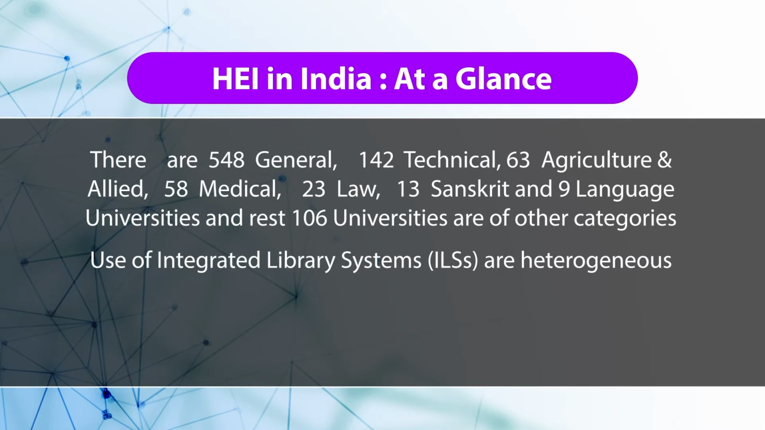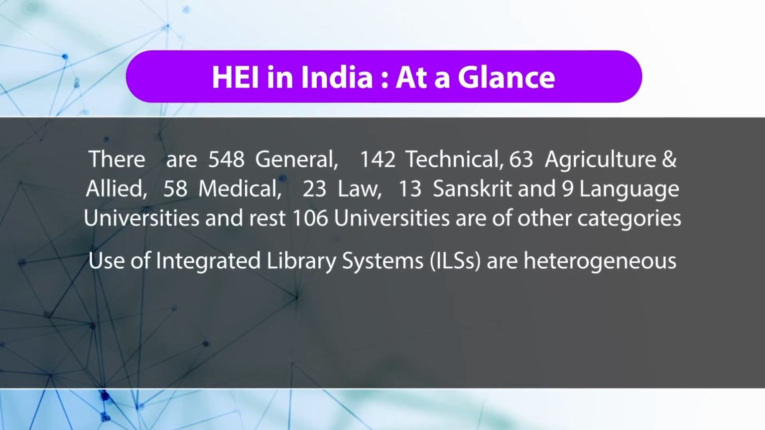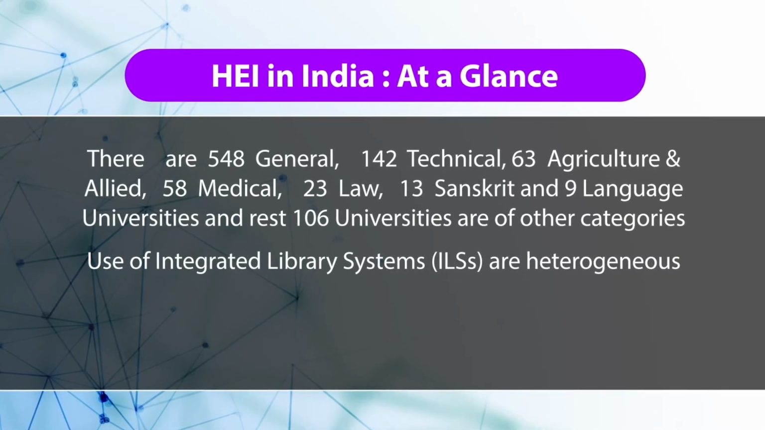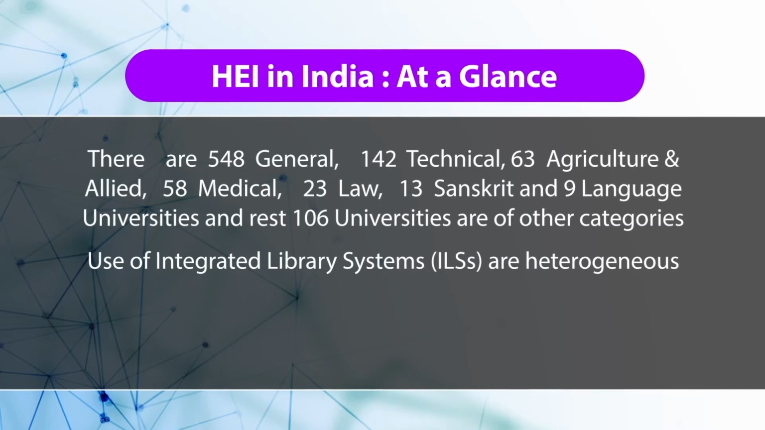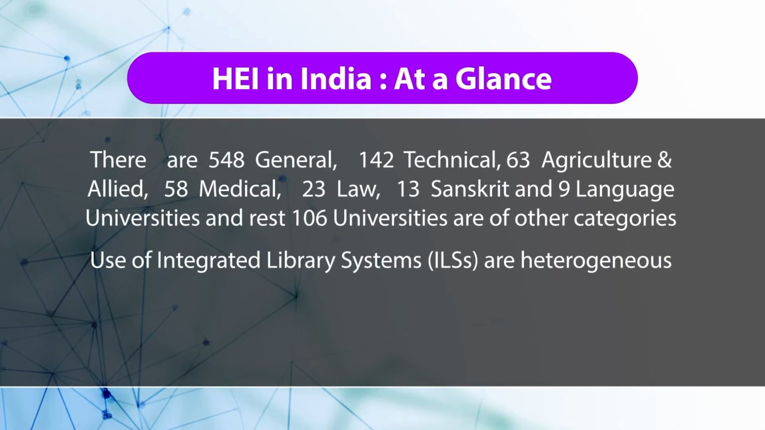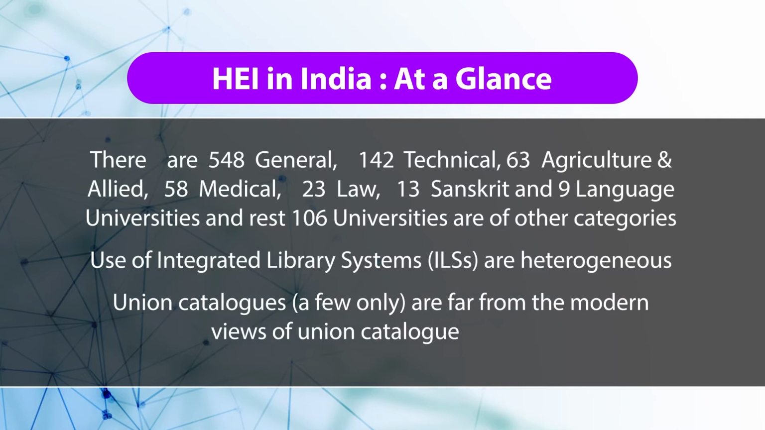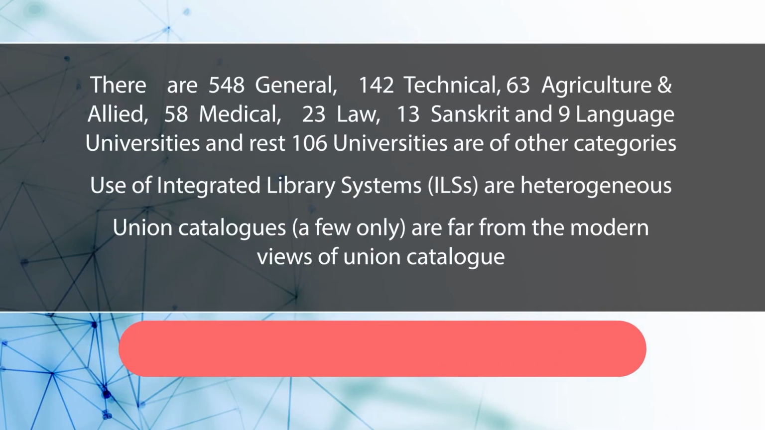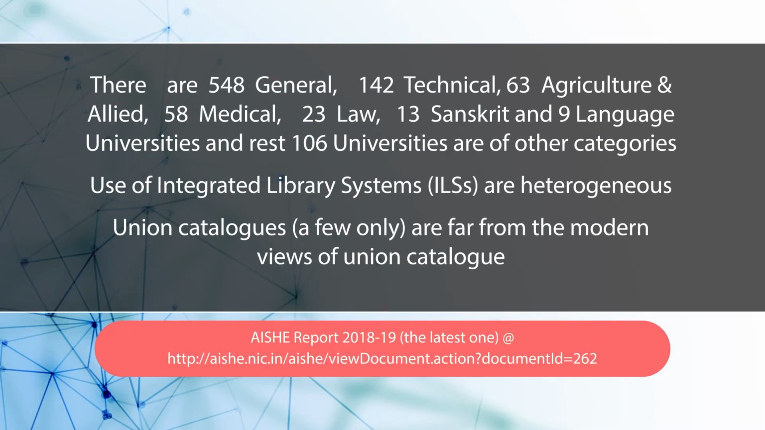So when we talk about library automation, that is also heterogeneous in nature. There are different libraries using different integrated library systems or library management systems. But of union catalogs we have only a few, and they are far from the modern view of a union catalog. So the existing union catalogs of India are not quite compatible with the modern view of a union catalog.